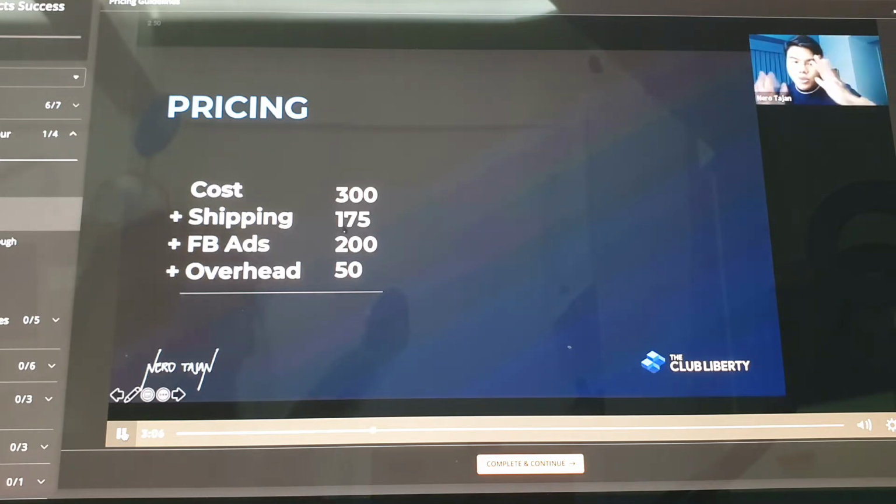Now, if you don't have too much, you would like talaga to put a parang allowance, para affordable kung mag-ads. So the Facebook ads is 200 nilalagay talaga per item. 200 pesos per item. And lastly, the overhead expense.